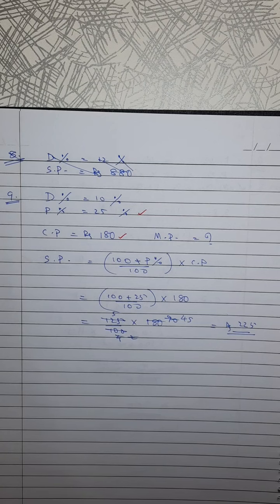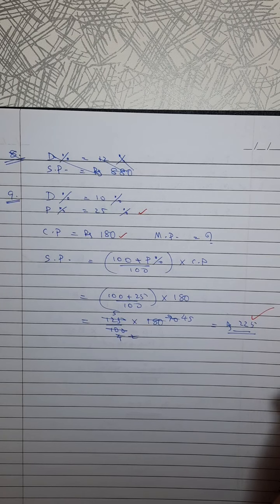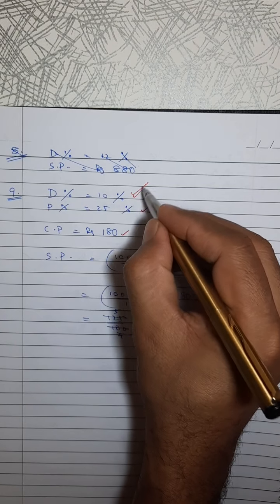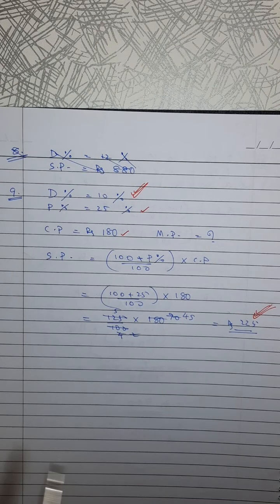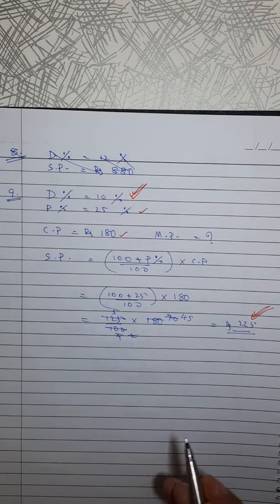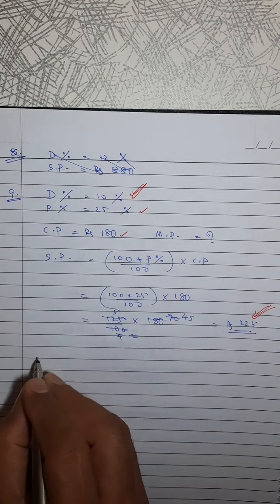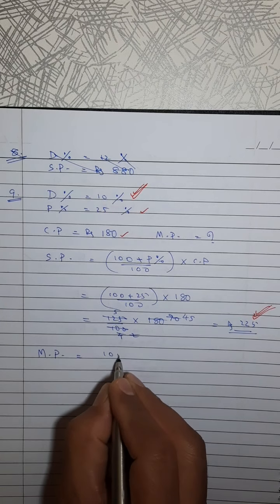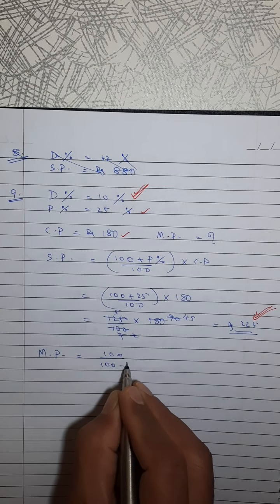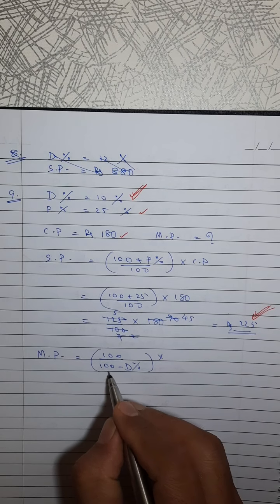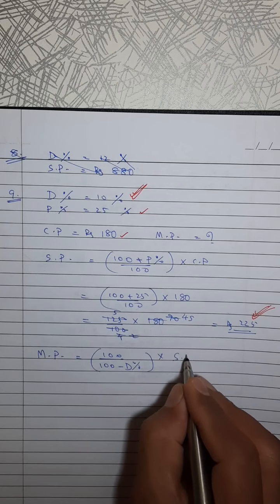Now what do we know? SP is connected with the discount percent. SP and discount percentage, there is a connection. So we have SP, now we can write MP. What is the formula for MP? MP is 100 divided by 100 minus discount percent into SP.